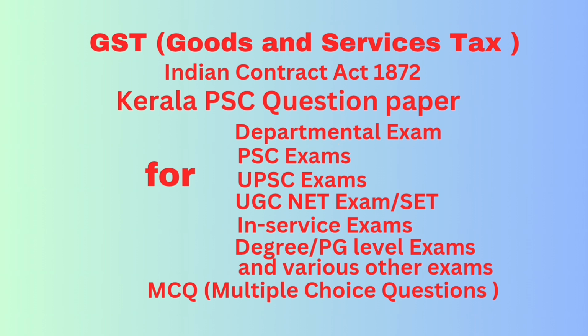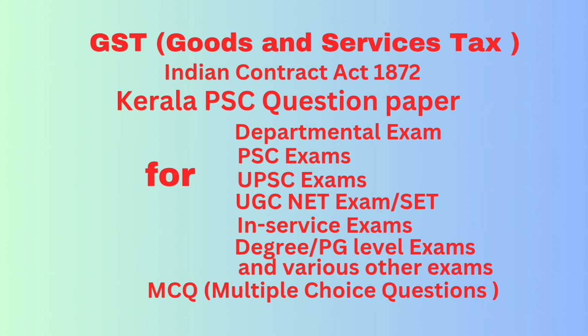Question number 50. Taxpayers who are required to pay tax for the supply of goods or services or both on the basis of reverse charge mechanism, RCM, under GST have to get registered themselves when they cross the threshold limit of turnover of: option A, rupees 20 lakh; option B, rupees 10 lakh; option C, rupees 40 lakh; option D, none of the above. Correct answer: option D, none of the above.